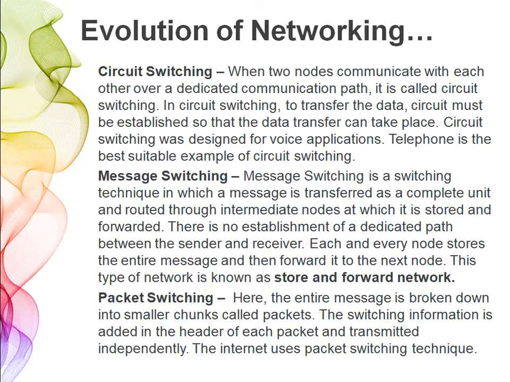There is no establishment of a dedicated path between the sender and receiver. Each and every node stores the entire message and then forwards it to the next node. Please note this line, that each and every node, that means your message centers, they store the entire message being sent and then forward it to the next node.